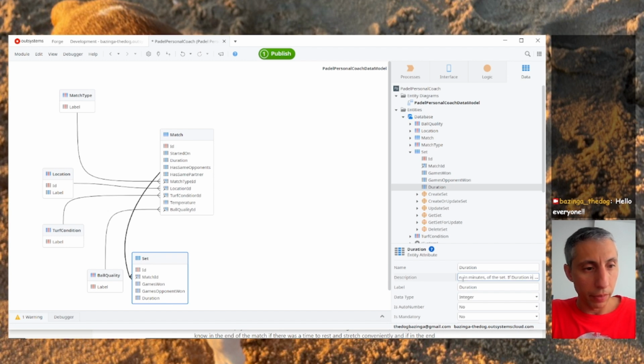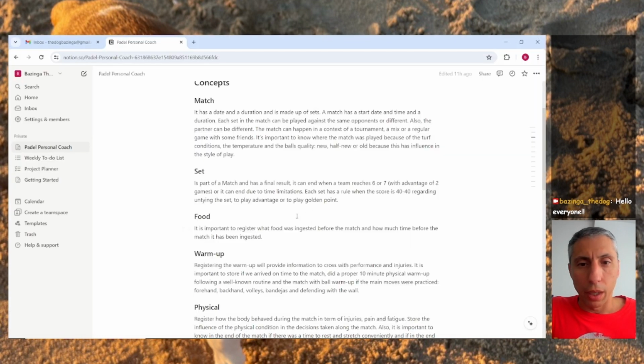If duration is different from 0, it means that the set was time limited. Okay, and after that we have the rule for untying the game.